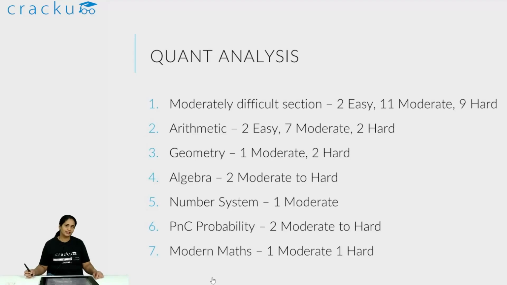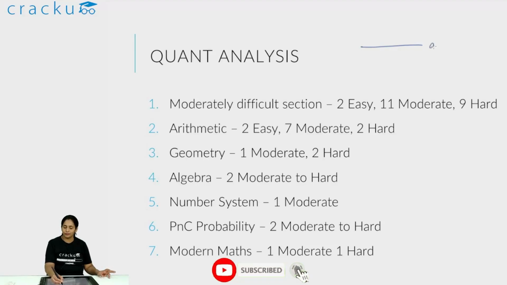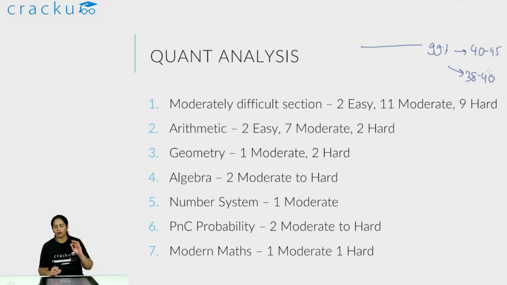Basically, I felt this was a difficult section. If you have average CAT difficulty level, 40, 45 is a fair score, a 99 percentile score in a CAT level section. I felt this was slightly tougher than that. I think a fair score here would be just about 38 to 40, given the fact that it was moderately difficult.